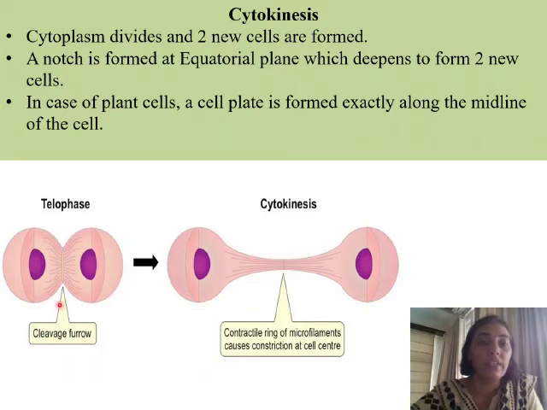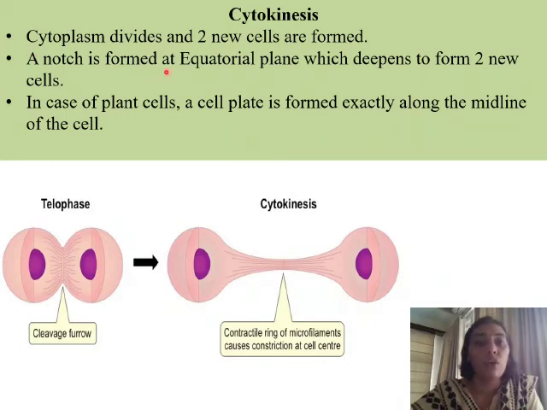We find that the cell starts becoming narrower towards the center, that is towards the equatorial plane, and this is called a cleavage furrow. It is also called a constriction, so that the cell becomes narrower towards the central part.